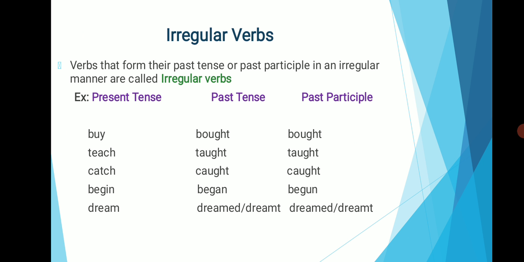Some verbs form their past tense and past participles by adding "ed" to their base forms and also in different ways. Such verbs are classified under irregular verbs. And the last example, dream, is an example of an irregular verb.